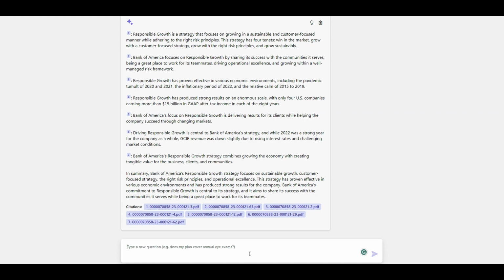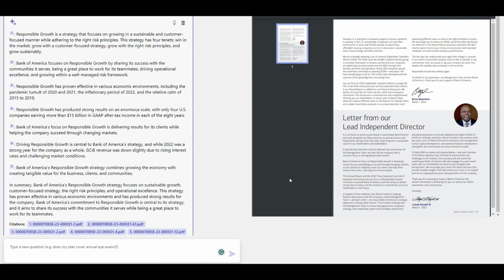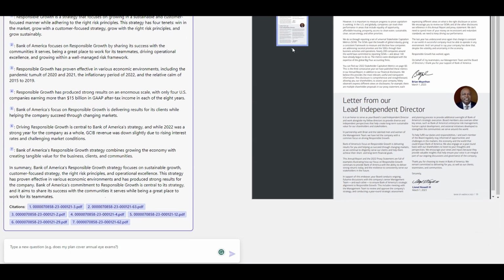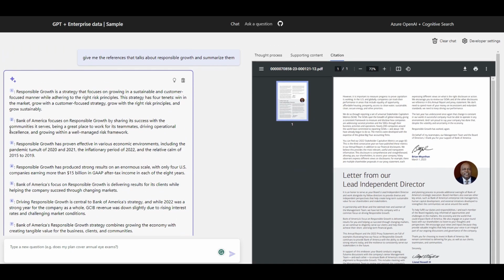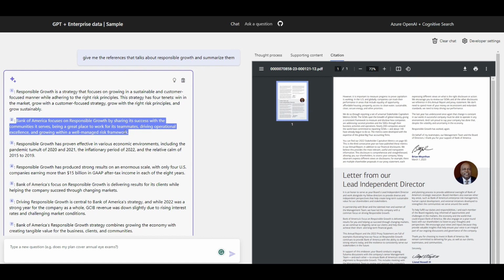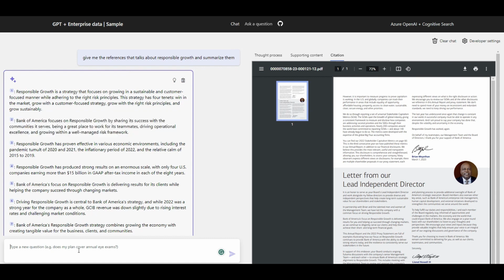And now I'm a bit lazy. I don't want to open each of these. We can open them. You can see I can open the different pages, and responsible growth should be talked about somewhere here. That's why it is a reference. And same here, same here. Okay, but I'm a little bit lazy, so what I'm going to do is ask, for example, what is the difference? What is the information that reference number 1 has about responsible growth, but reference number 2 doesn't have? I would say,